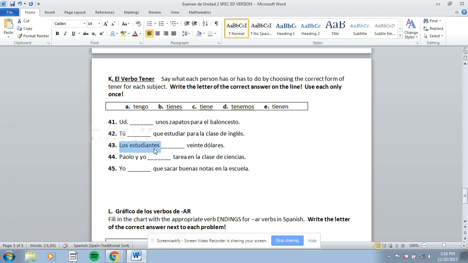43, los estudiantes, the students. Pick the tener verb that you would use for two or more people. And write that letter on the line next to los estudiantes, right here. 44, Paulo y yo, somebody y yo. Pick the tener verb you use if it's somebody y yo. And write it on the line right here. And 45 wants the yo form of tener. So pick which one's the yo form of tener and write that letter right here on the line. And then just double check that you have not used any of those more than one time. You should have A once, B once, C once, D once, and E once.